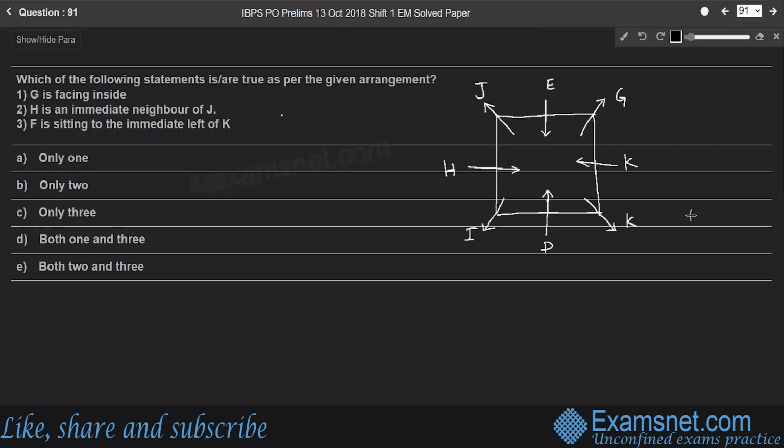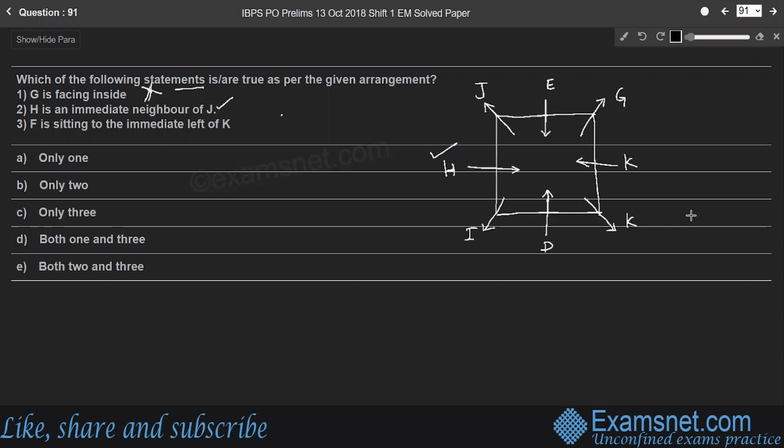Question 91. Which of the following statements is or are true as per the given arrangement? Here, G is facing inside. So, as per the given arrangement, G is facing outside. Therefore, the first statement is not true. Second one, H is an immediate neighbor of J. H is immediate neighbor of J, which is correct.